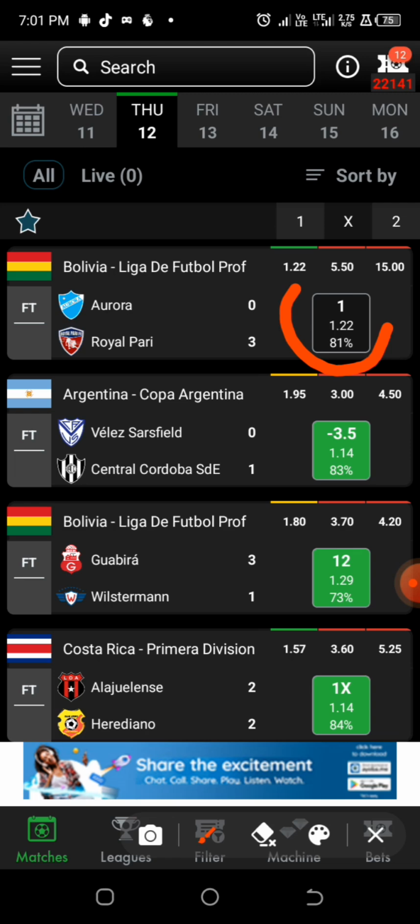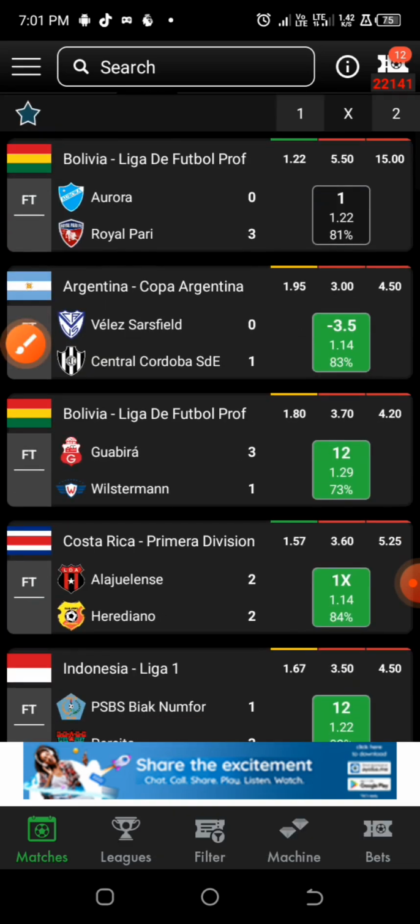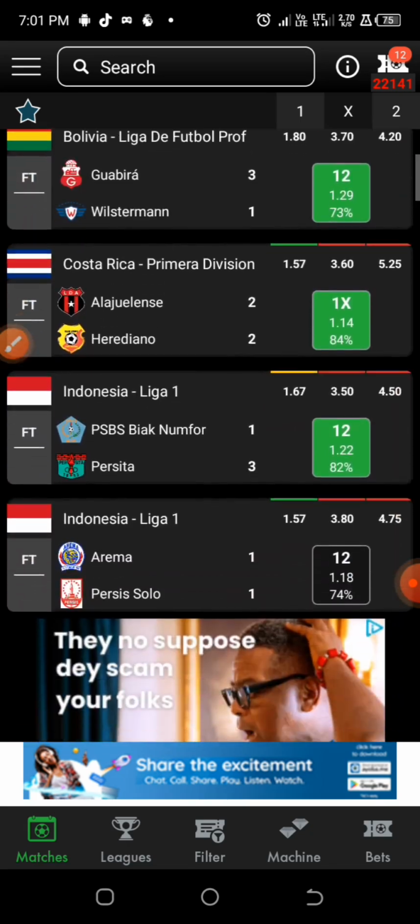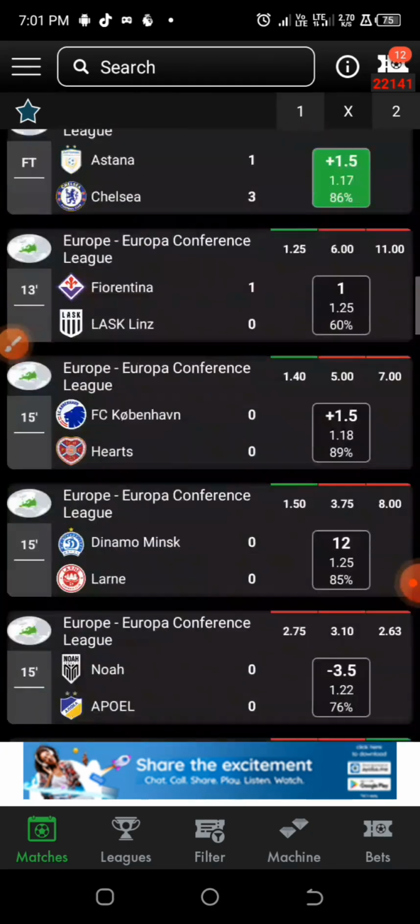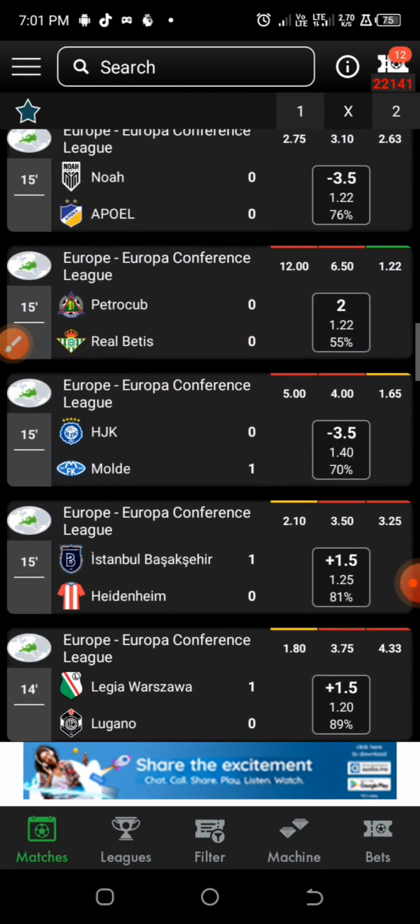Yes, this is actually true, but in sport betting we all know that anything can happen, and the game ended up with the home team losing. So if you check other predictions that they've made, you can see that most of it came out so well and some did not come out. But actually, I don't make use of these front page predictions because the one thing about sport betting is that if you don't do your personal in-depth analysis on it, it may not really work out even if you are using the best app.